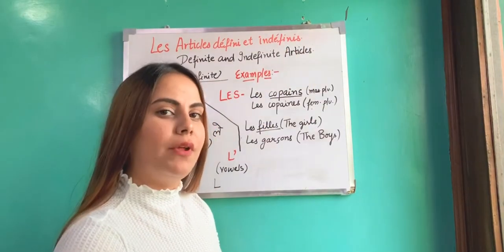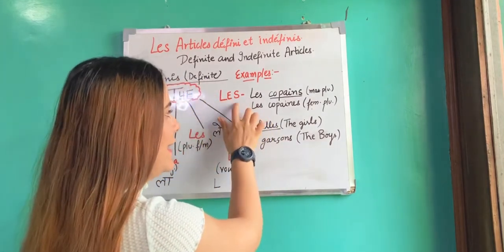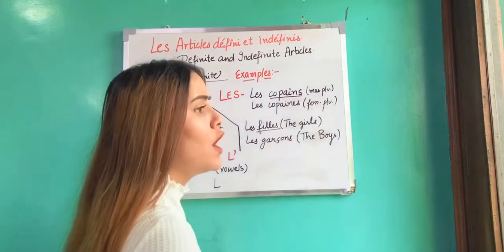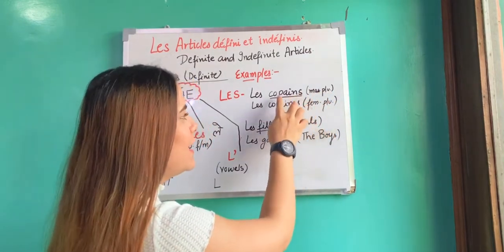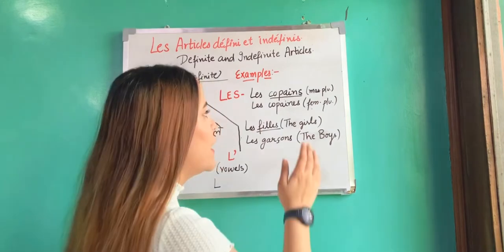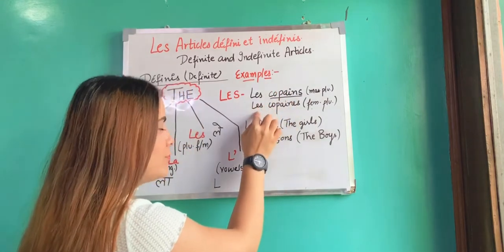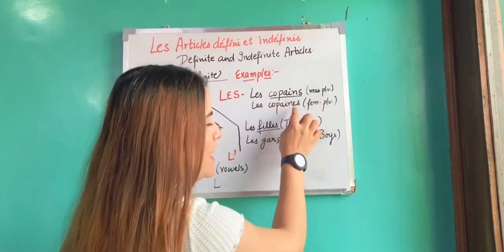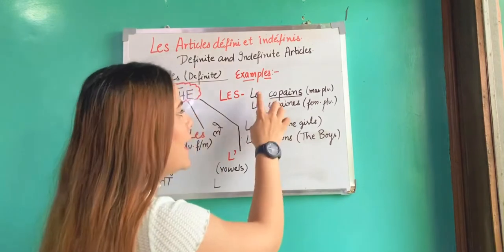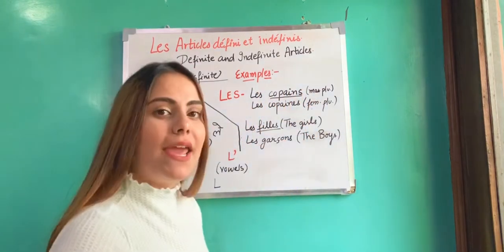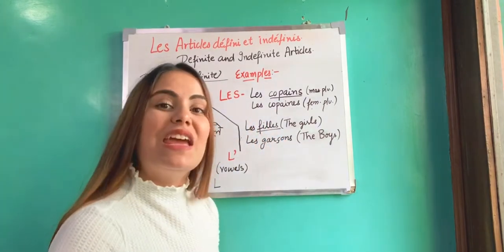Now I am giving the example of plural, masculine and feminine. For plural we use les. Les copains. We just add s with masculine plural. In masculine singular the spelling ended with n, but to make it masculine plural we add an s. Just like feminine. In feminine the spelling ended with e, and we just added s to convert it to feminine plural. Les copines. The next one is les filles.